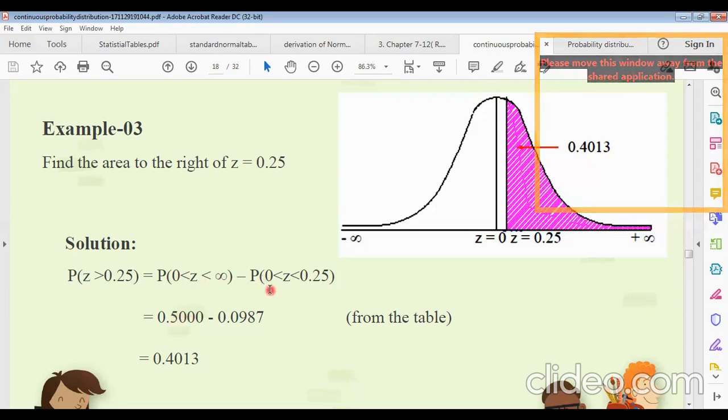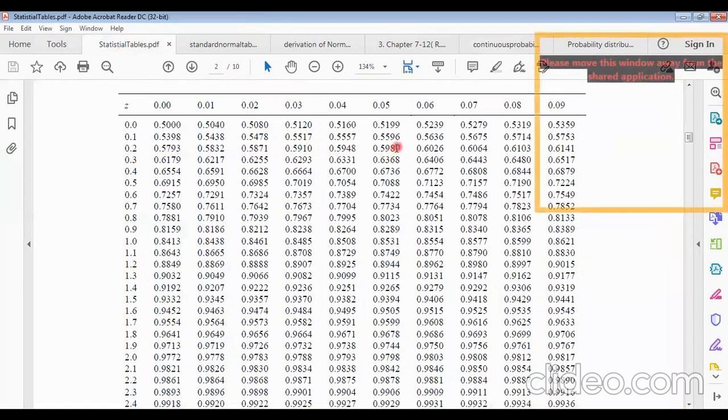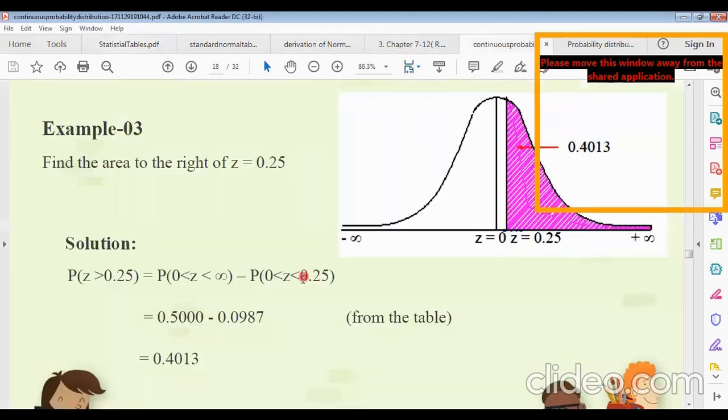And for z equals 0.25, from the table, the value is 0.5987. So the subtraction will be 0.5987 minus 0.5, which is 0.0987. So the area of this will be 0.4013.